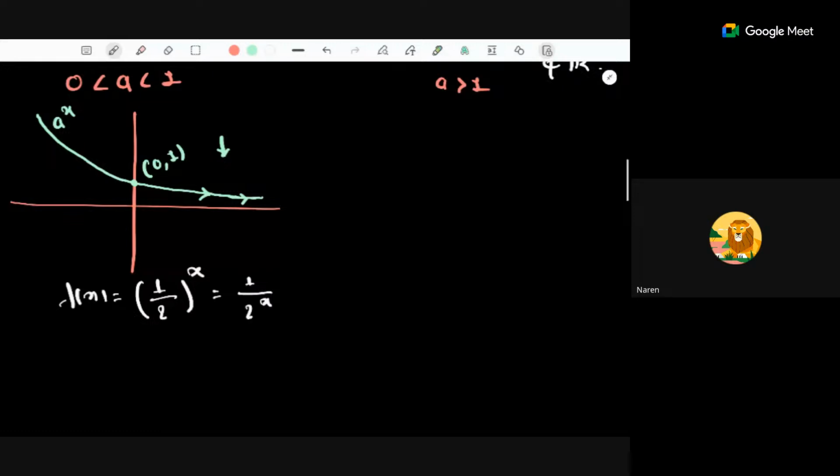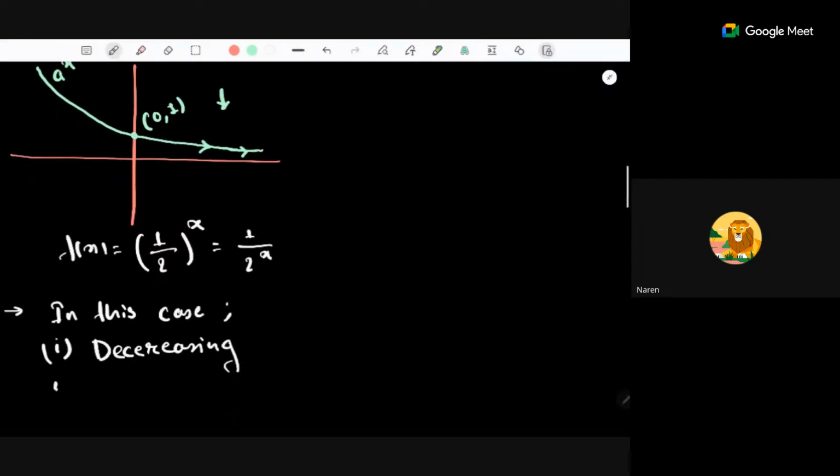Now for this case, let's discuss some of the properties. We'll take care of one-one and onto functions later. We can talk about the end behavior of this function and the nature of this function, right? First thing is, in this case, this function is a decreasing function. It's kind of obvious just by looking at the graph, because as the values of x tend toward infinity, the value of the function is decreasing. So it's a decreasing function.